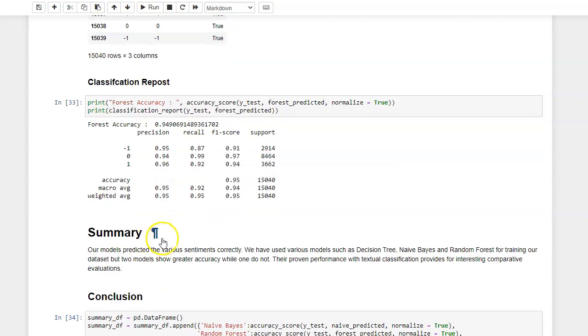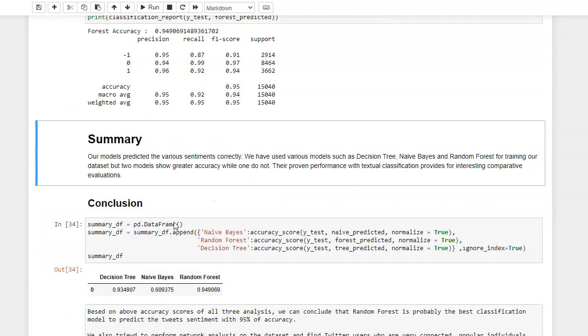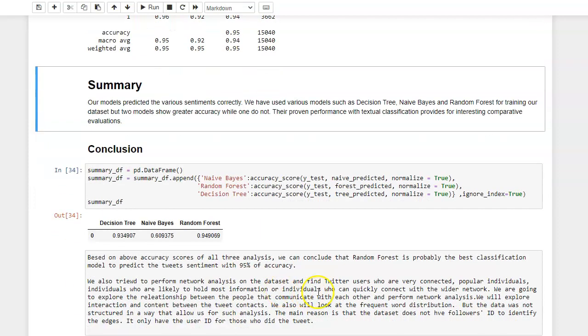In summary, among the three models that we chose, decision tree and random forest perform similarly, and naive Bayes does not perform as well, especially in the prediction of negative tweets. Here is the conclusion of their performance side by side.